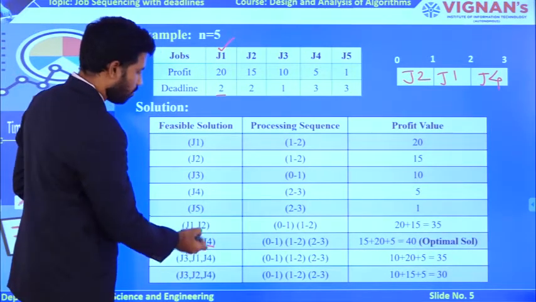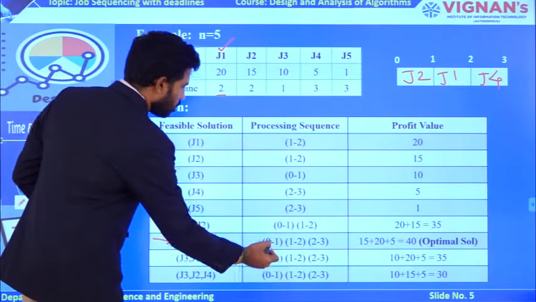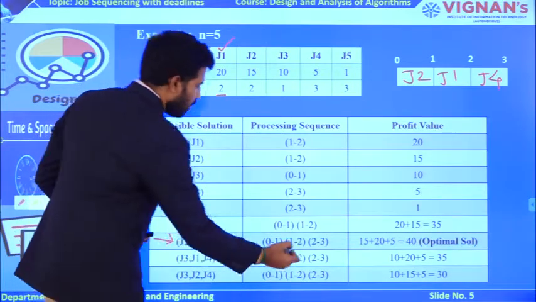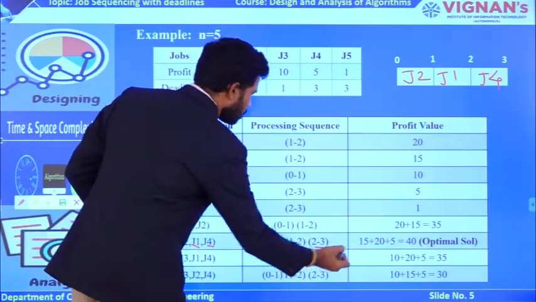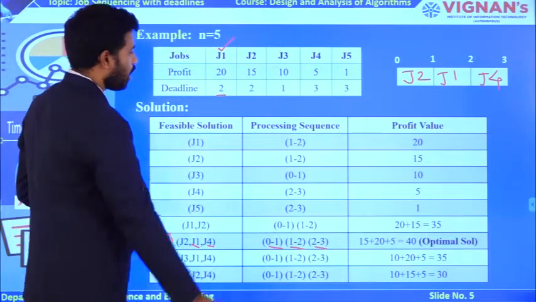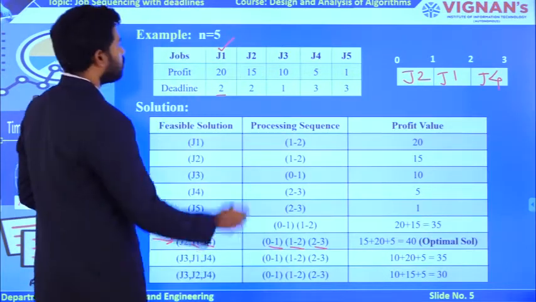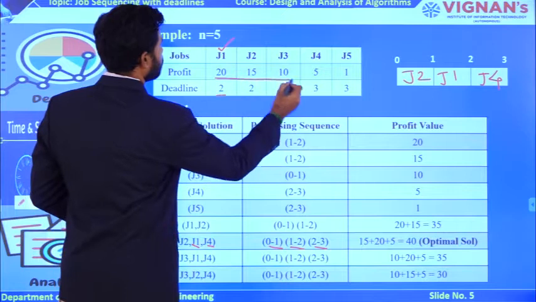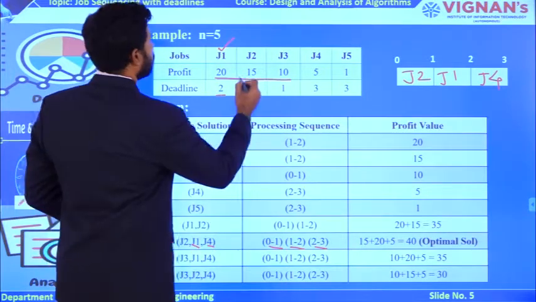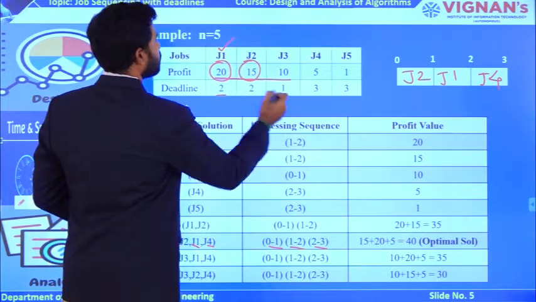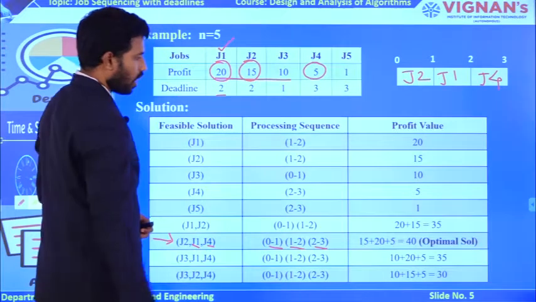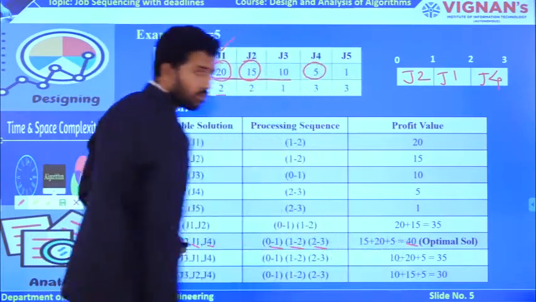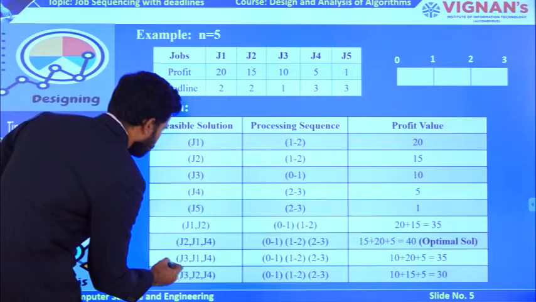That's why I am following this sequence: J2 followed by J1 followed by J4. I am loading J2 at the first slot, J1 at the second slot, and J4 at the third slot. So together I am going to have a profit of 20 plus 15 plus 5. So ultimately you will get a profit which is 40. Now coming to the next sequence.